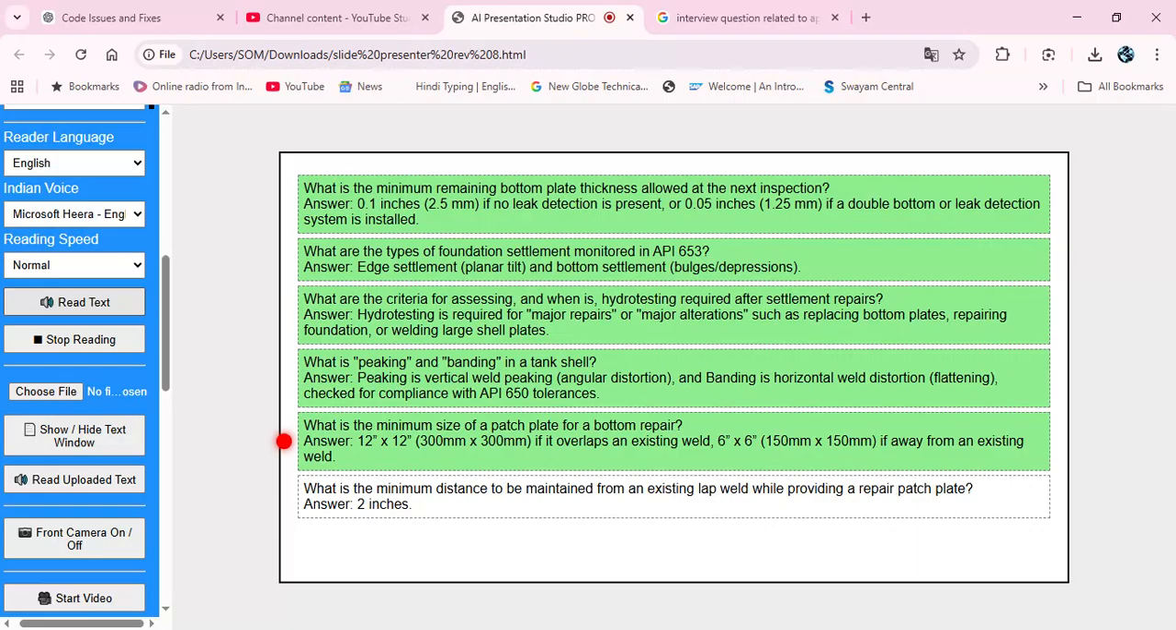Answer: 12 x 12, 300 mm x 300 mm, if it overlaps an existing weld, 6 x 6, 150 mm x 150 mm, if away from an existing weld. What is the minimum distance to be maintained from an existing lap weld while providing a repair patch plate? Answer: 2 inches.